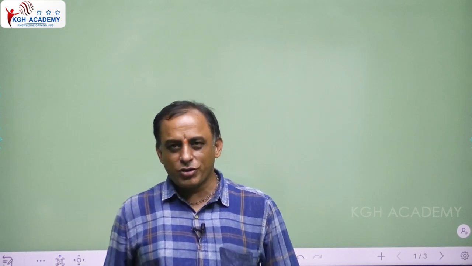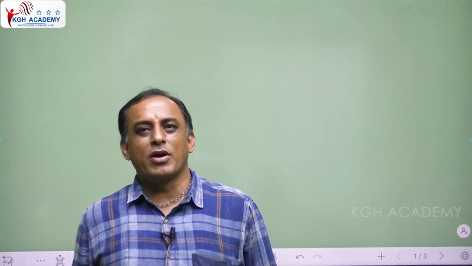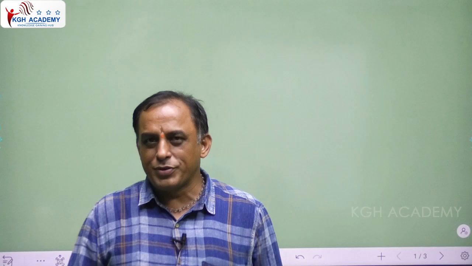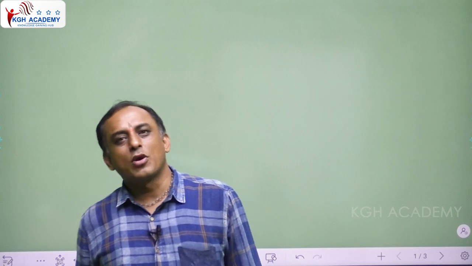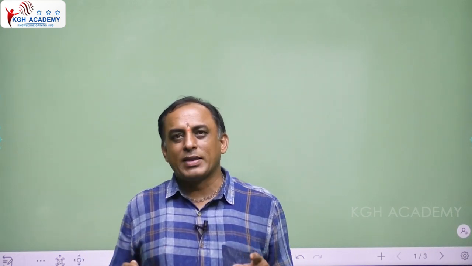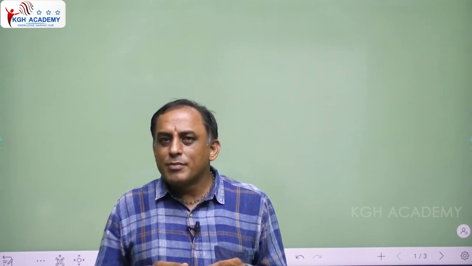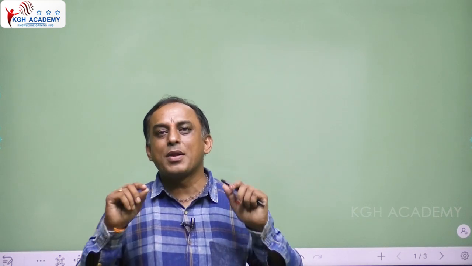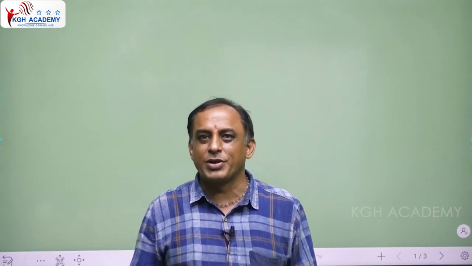Now here from KGH Academy, I am taking the paper 5 class. In group 1 mains, the 5th paper is the combination of 2 subjects, science and technology, and also data interpretation. In group 1 examination, from prelims to mains, they will select in a 1:50 ratio. I think you know. In the mains examination, one of the important topics is data interpretation. Here there is a scope to get 100% marks from data interpretation.